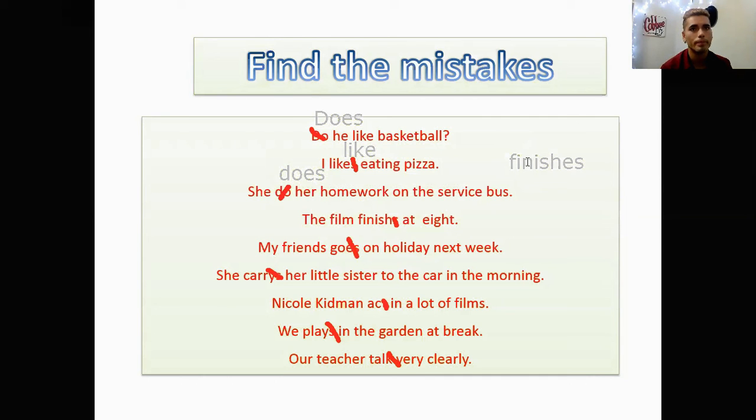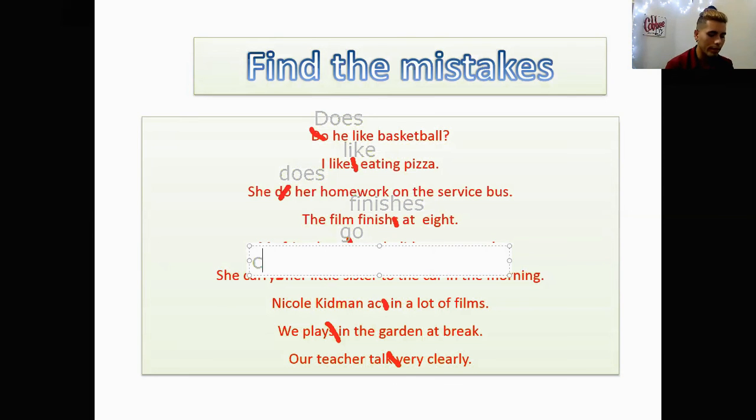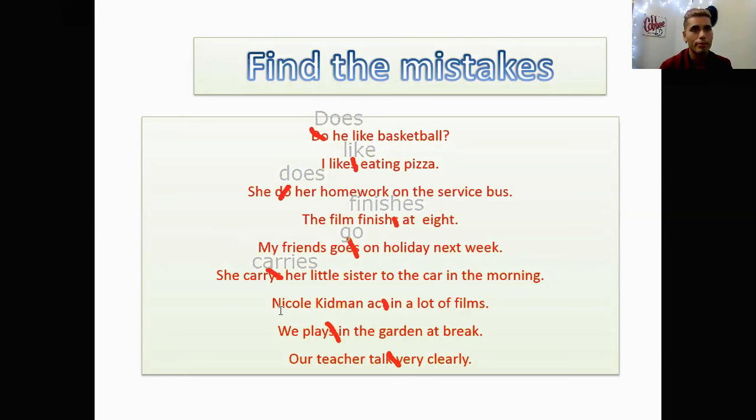Oh, sorry. Let me move this to the correct part. It would be right here. Okay. And my friends goes, it wouldn't be goes, it would be go because it's not third person singular. The next one is she carries. The spelling is incorrect. The correct spelling is carries, like this. Remember, you have to eliminate the y and replace the y by ies. Nicole Kidman acts would be the correct form with s because Nicole Kidman is third person singular.